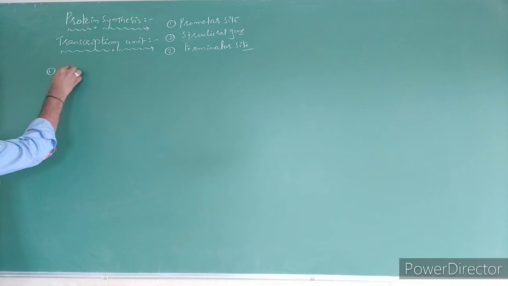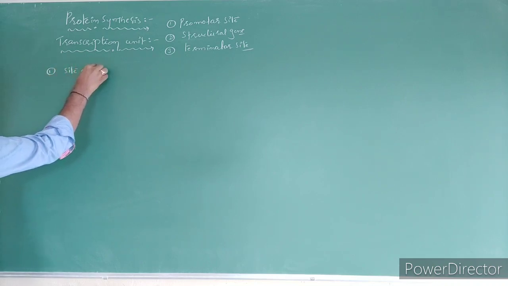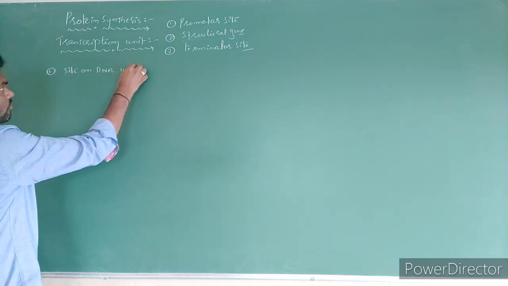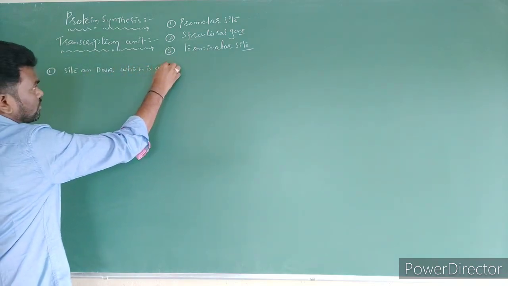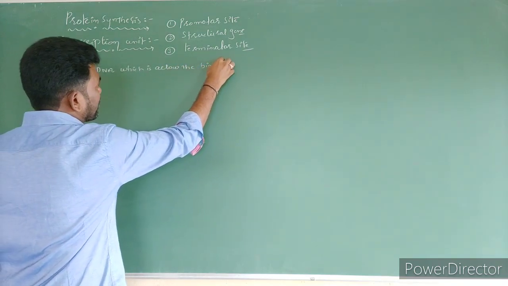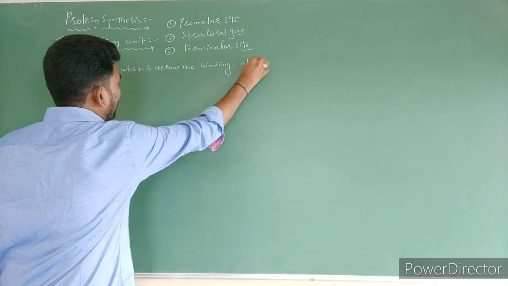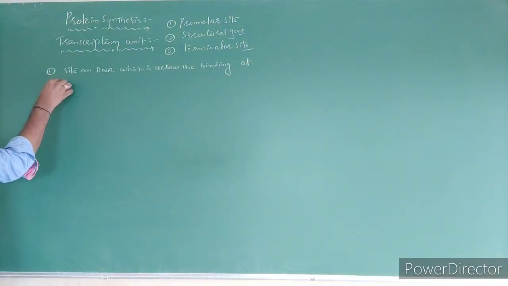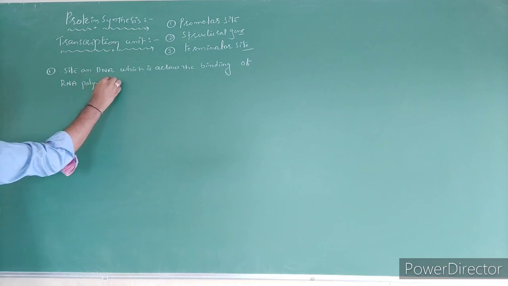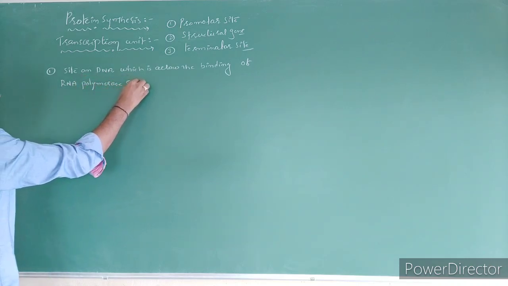It is a site on DNA which allows the binding of RNA polymerase enzyme.